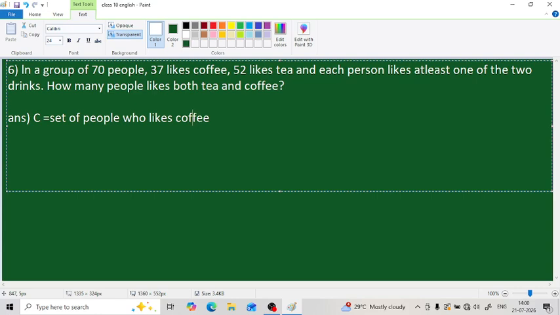This is our C set. And what is our next set? Since we gave C for coffee, we can give T for tea, the set of people who like tea. Okay, so these are our two sets.